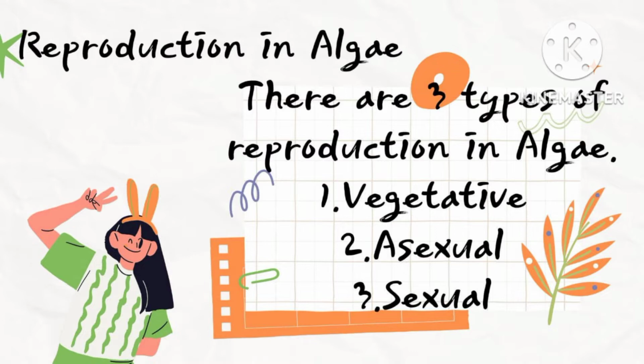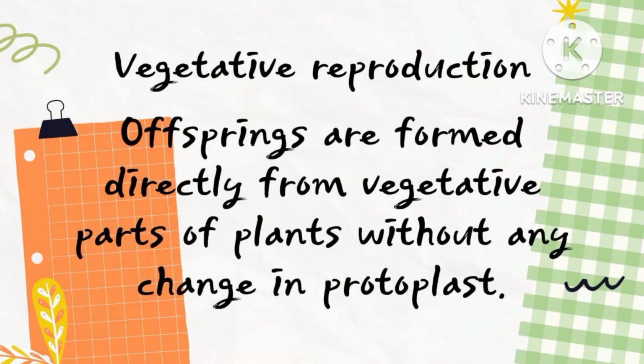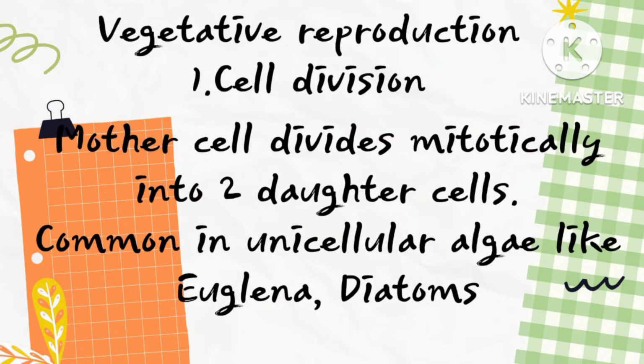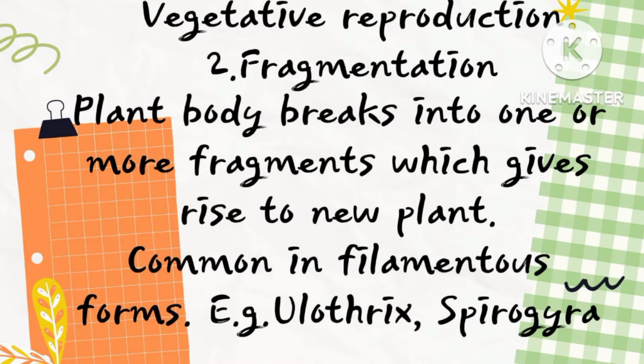In vegetative reproduction, offsprings are formed directly from vegetative parts of the plant without any change in protoplast. Vegetative reproduction takes place in algae by various methods like cell division, fragmentation, etc. Now we will look at these examples one by one. In cell division, the mother cell divides mitotically into two daughter cells. Examples are Euglena and diatoms.